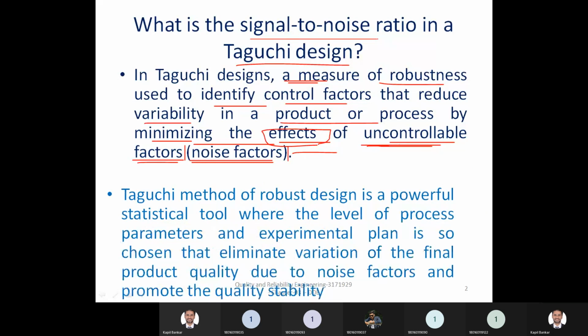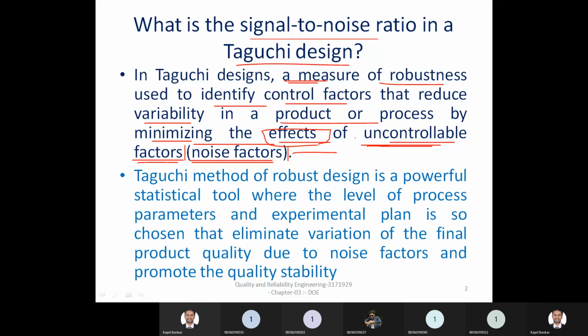A Taguchi method of a robust design. See here again one word, robust design, is there. Here also robustness is there. So in robust design, what happens? You must control your parameter. If variability is reduced, then your design will be robust. If there are maximum variabilities, then that design is not a robust design. So what is robust design?